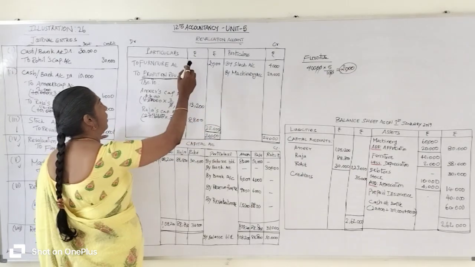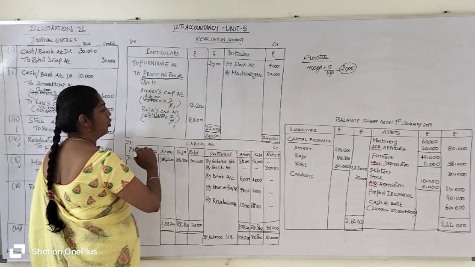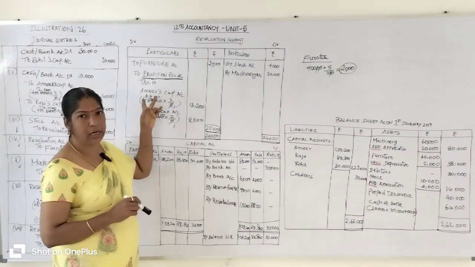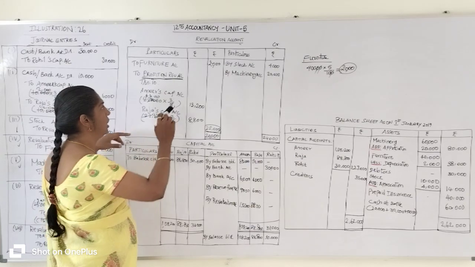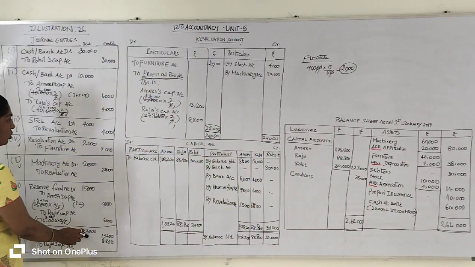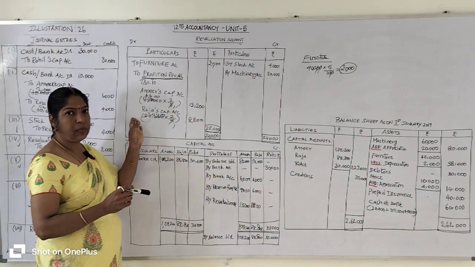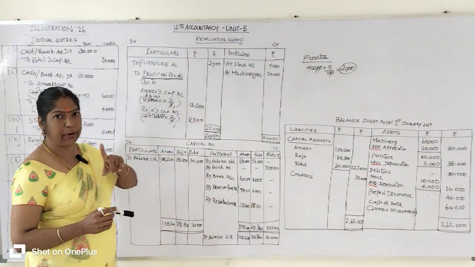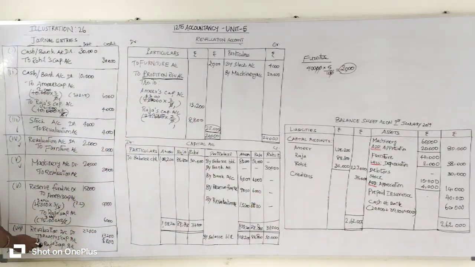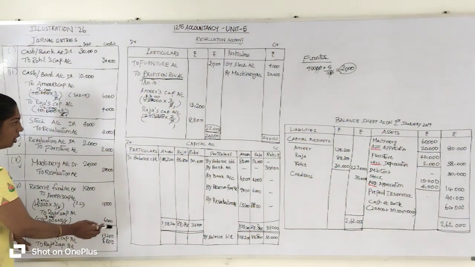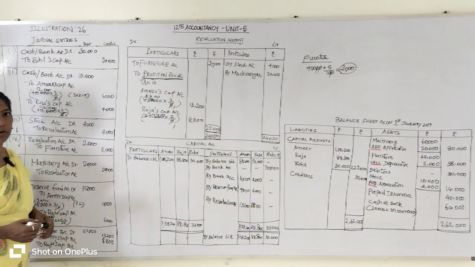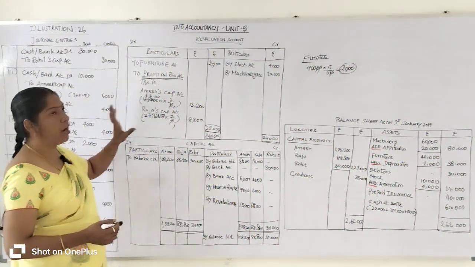So revaluation account debit 22,000 rupees. Why? Because you got a balancing figure on the debit side of the revaluation account. It is very easy. So revaluation account debit 22,000 rupees, to be transferred to the old partners' capital account, right? So to old partners' capital account. Who are the old partners? Amir and Raja. Amir's capital account 13,200 rupees and Raja's capital account 8,800 rupees. So we prepared the revaluation account.